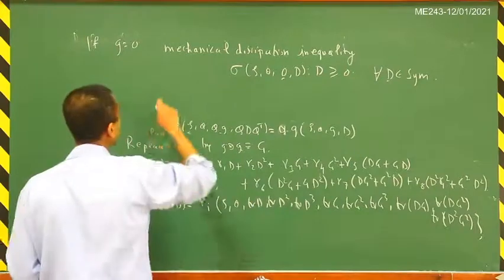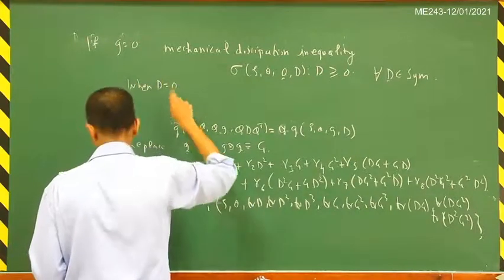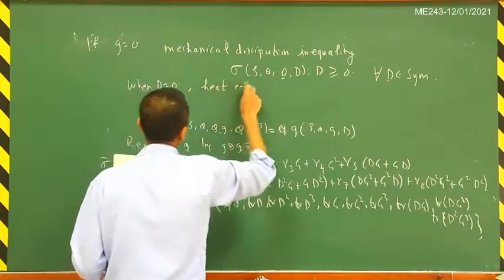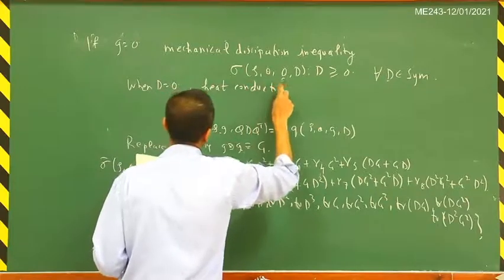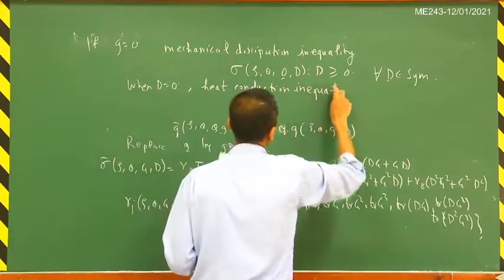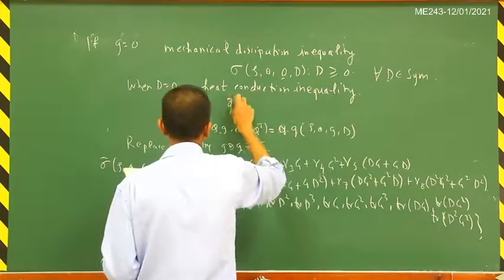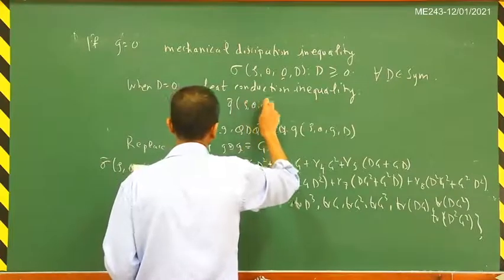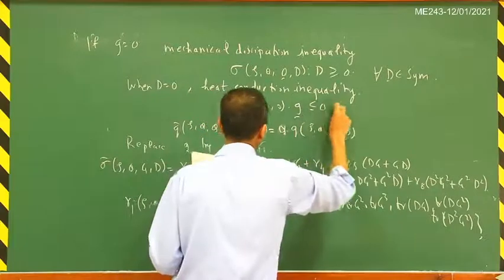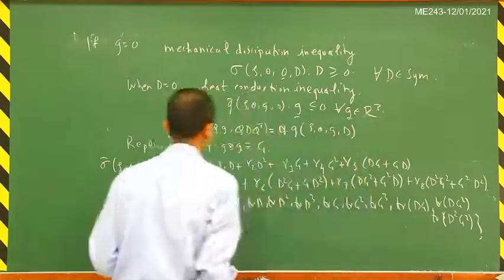And when d is equal to 0, then we get the heat conduction inequality. That is, q tilde of rho, theta, g, 0 dot g is less than or equal to 0 for all g belonging to R3, the space of all vectors.